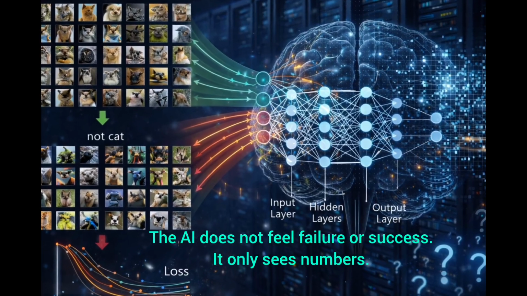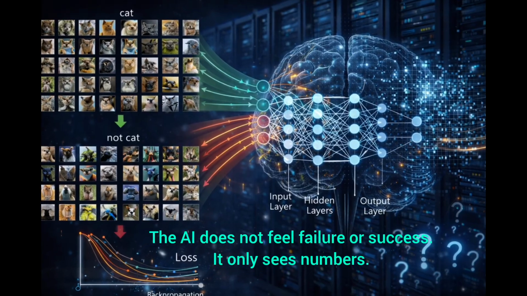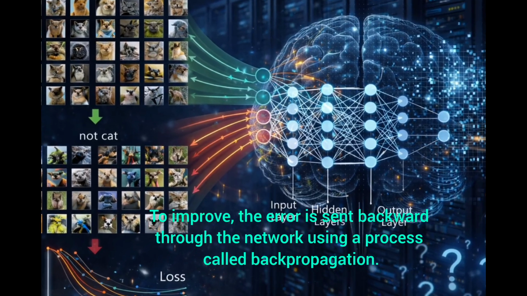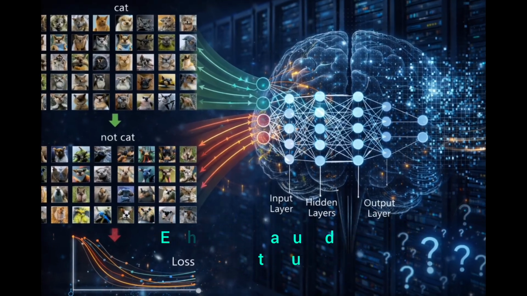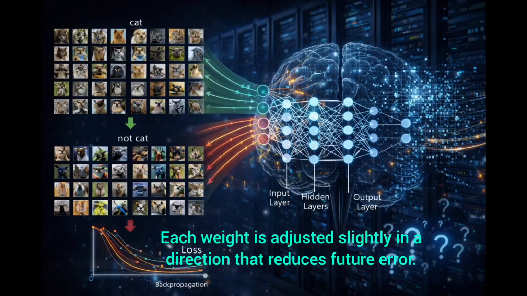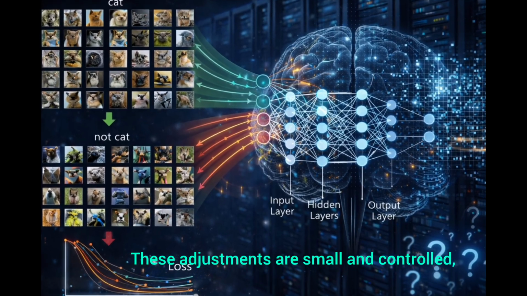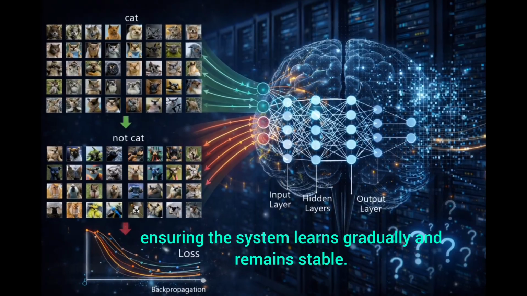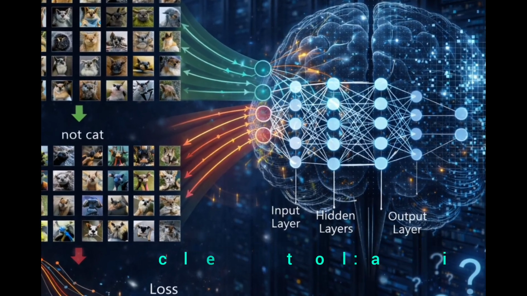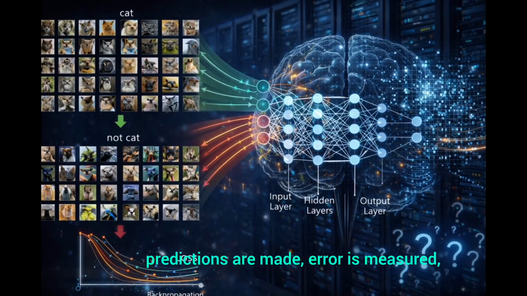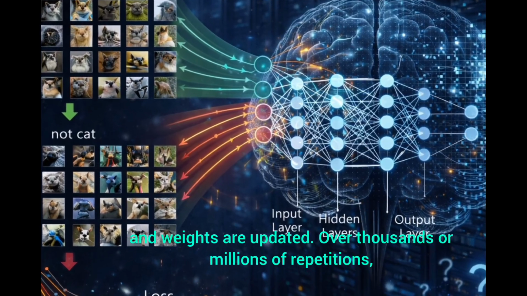The AI does not feel failure or success. It only sees numbers. To improve, the error is sent backward through the network using a process called backpropagation. Each weight is adjusted slightly in a direction that reduces future error. These adjustments are small and controlled, ensuring the system learns gradually and remains stable. This cycle repeats continuously. Data flows in, predictions are made, error is measured, and weights are updated.